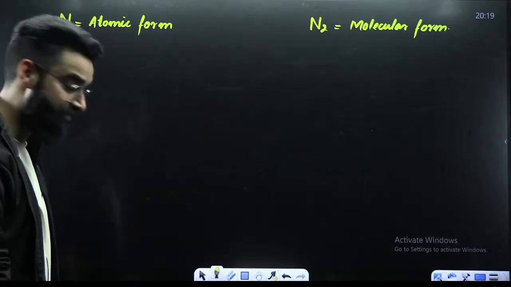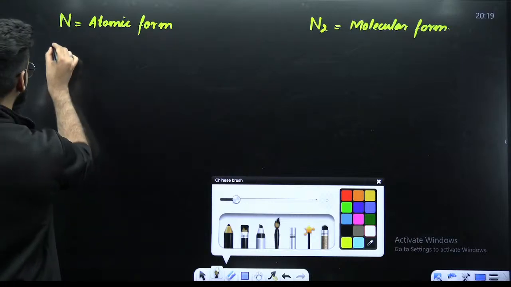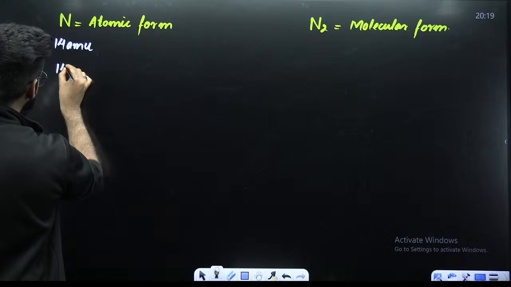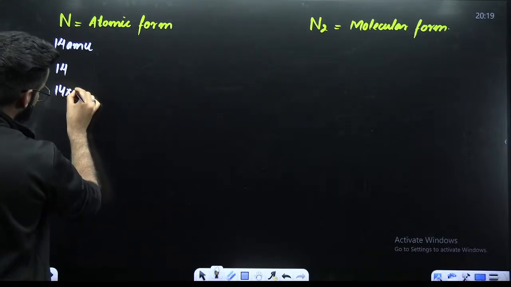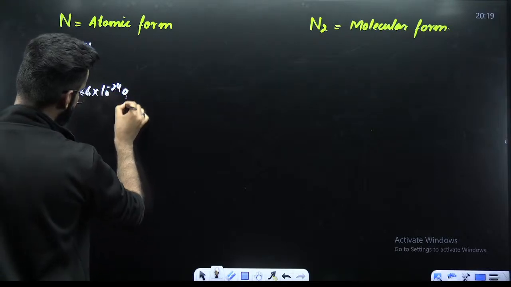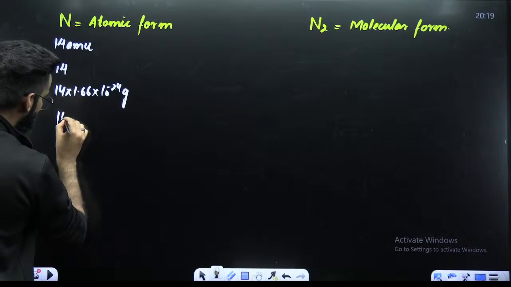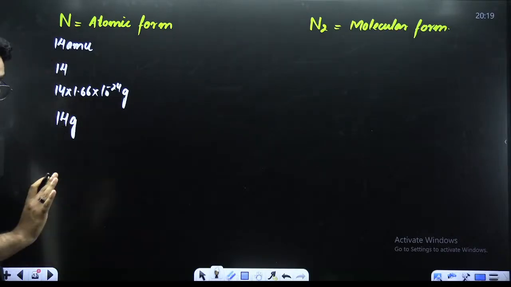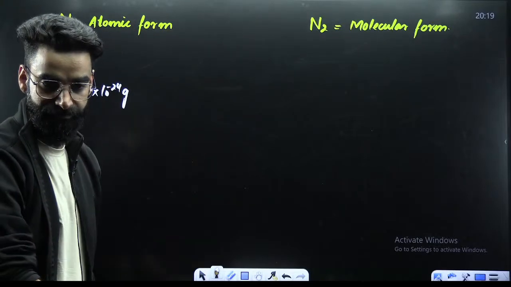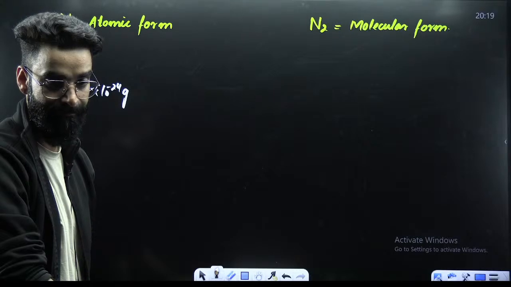Now, I'm going to write a few terms, and you are going to let me know in the chat what is the meaning of these terms. First term, I'm writing 14 AMU. The second term, I'm just writing 14. The third term is going to be 14 multiplied by 1.66 into 10 raised power minus 24 grams. Now, the fourth term, instead of 14 AMU, I'm just writing 14 grams. These are the four terms which I've mentioned over here.